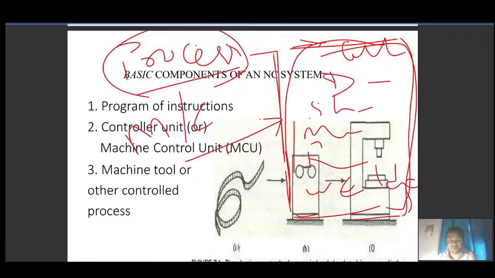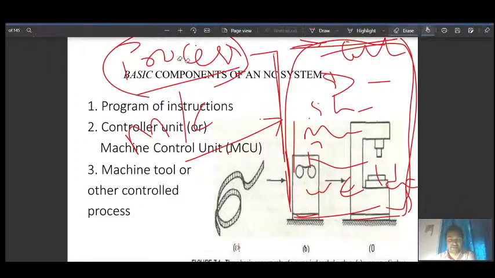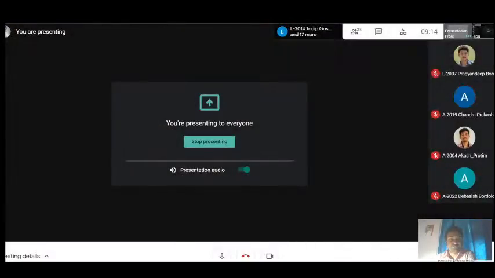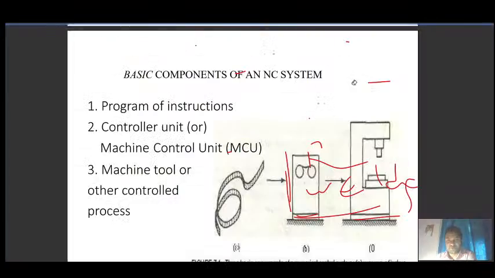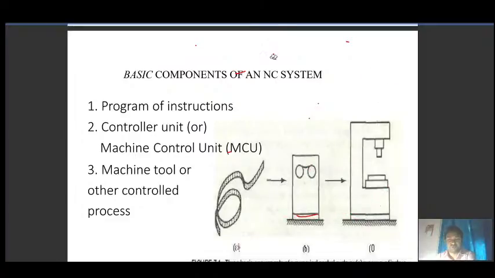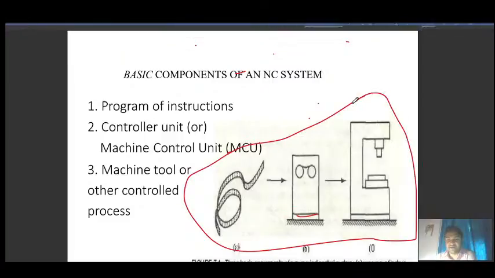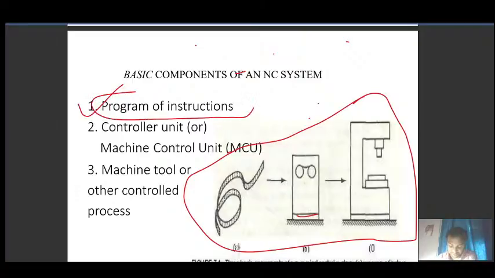To perform those machining processes, what do we need? We are programming for automation so that the machine can run automatically without the intervention of a human. We have developed this system, and it consists of three basic components. First, the program of instructions, where we prepare the program.